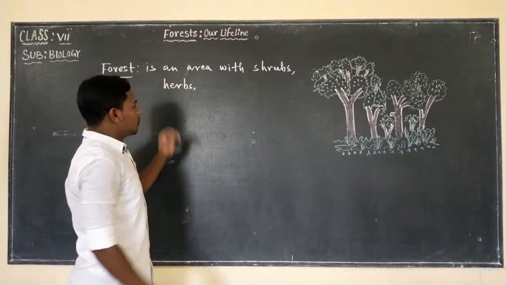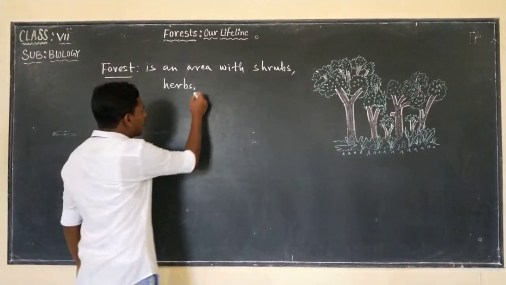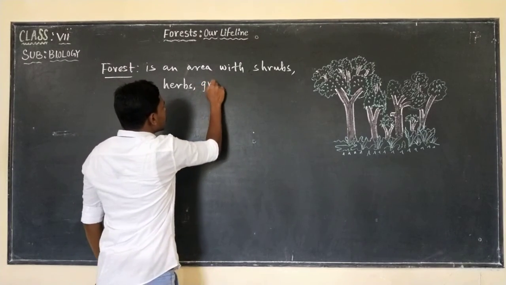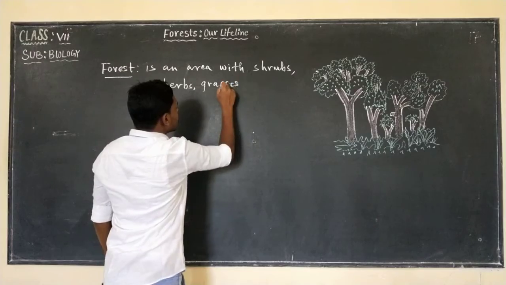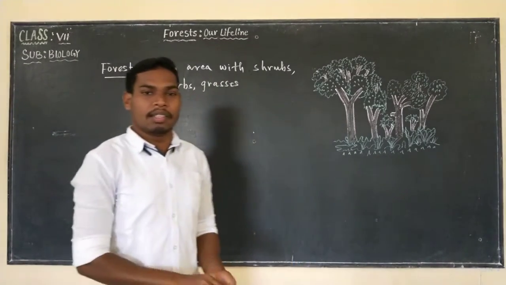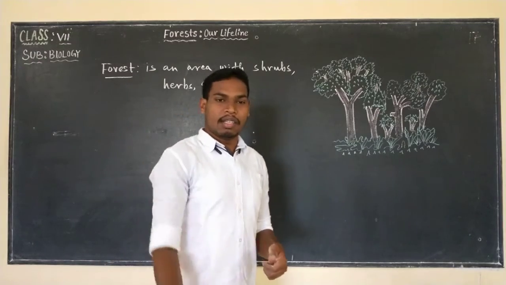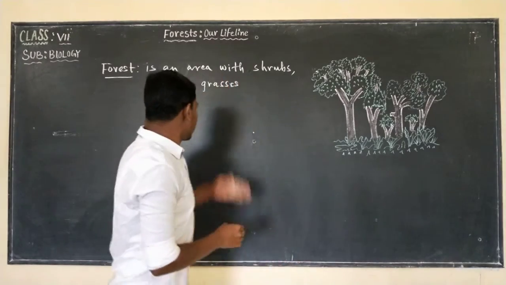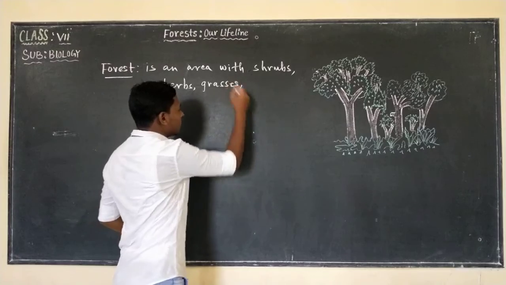So these are herbs. And next we will find what? We will find grasses. And grasses are found at the floor of the forest, isn't it? Floor of the forest, that means the bottom part of the forest. There will be many grasses.